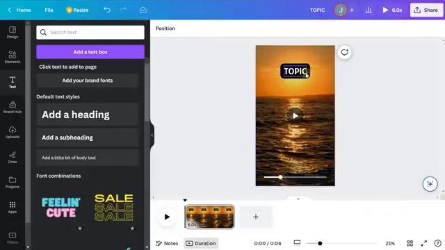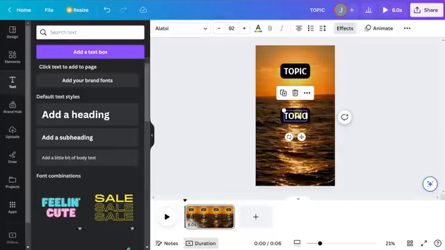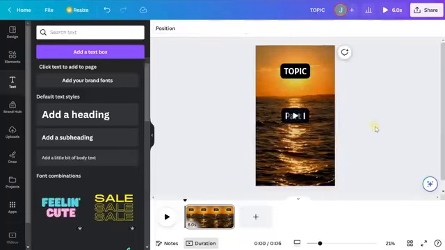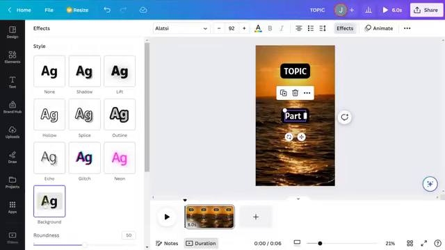And then what we're going to do is we are going to click on this and duplicate. We're going to drag this down, and this is going to act as our part 1 text. So I'll double click in and I'm going to replace the text here with just part 1, just so we identify what's what. And I am also going to get rid of the background. So if I click on this element here, the text, I'll click effect. I'm going to get rid of the background.